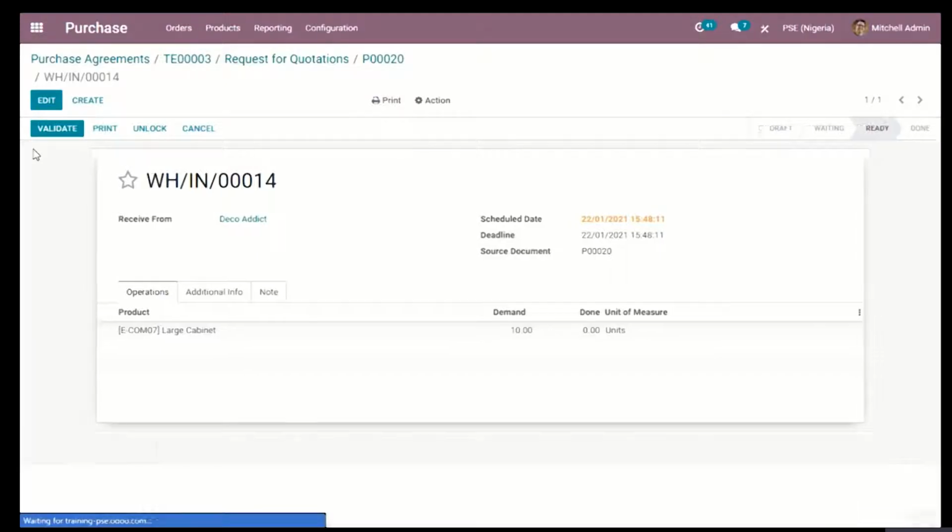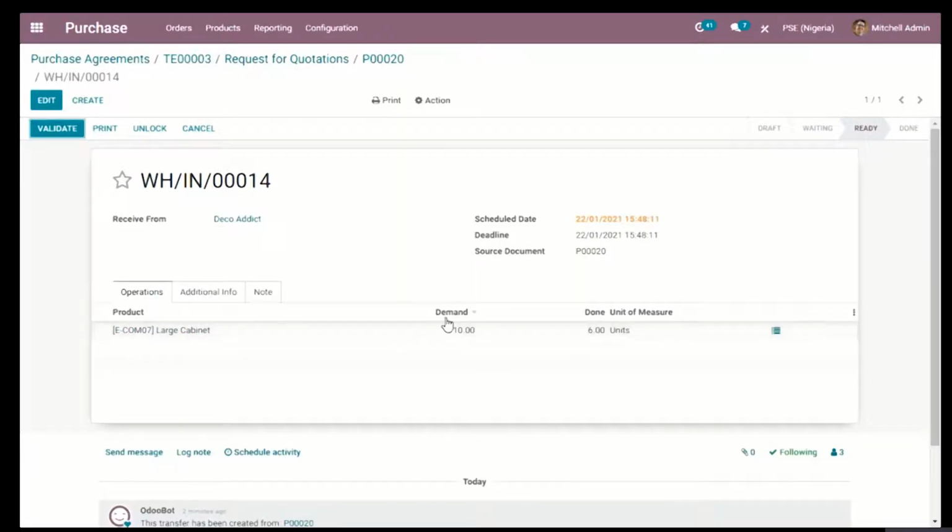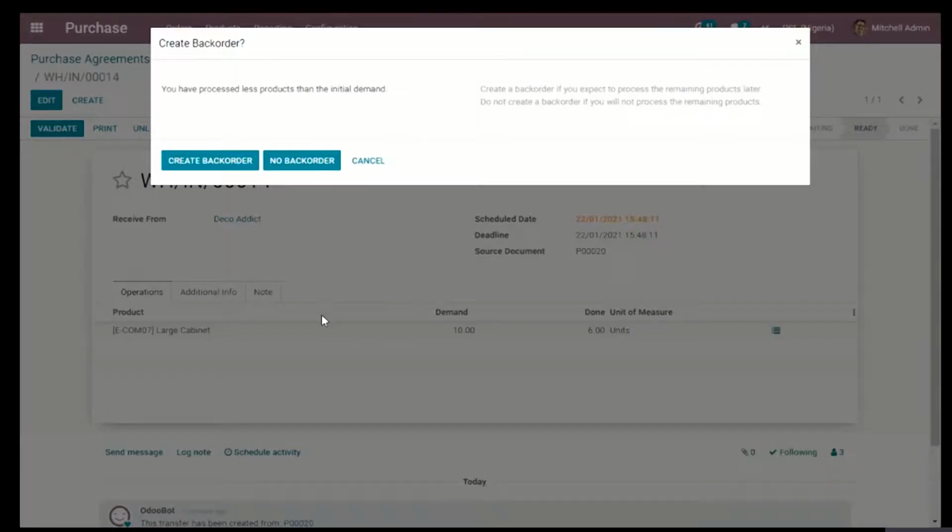But for me to be able to showcase another interesting part of Odoo, I'm going to assume that Deco Addict only delivered about 6 of these large cabinets. Now, Odoo recognizes that I only got 6 out of 10, and if I decide to validate this, it's going to give me a range of options. Now, it's going to ask me if I want to create a back order or if I want to receive this product and not create a back order.